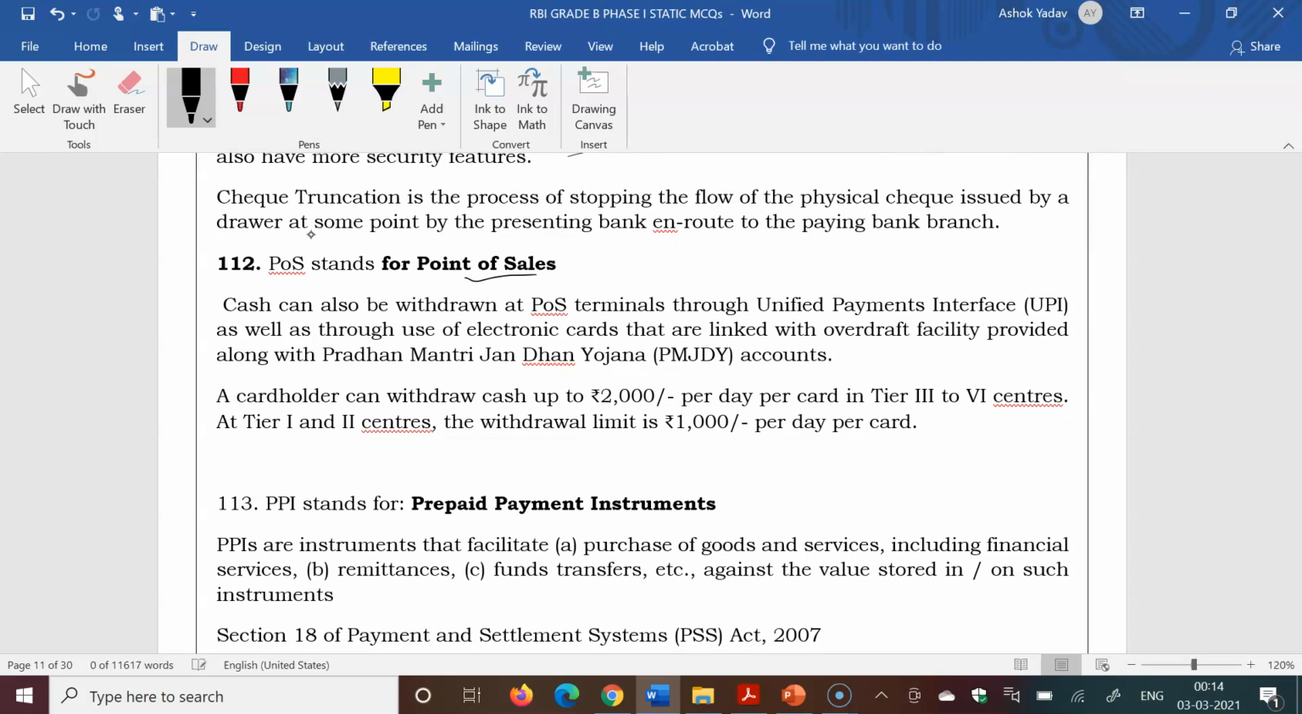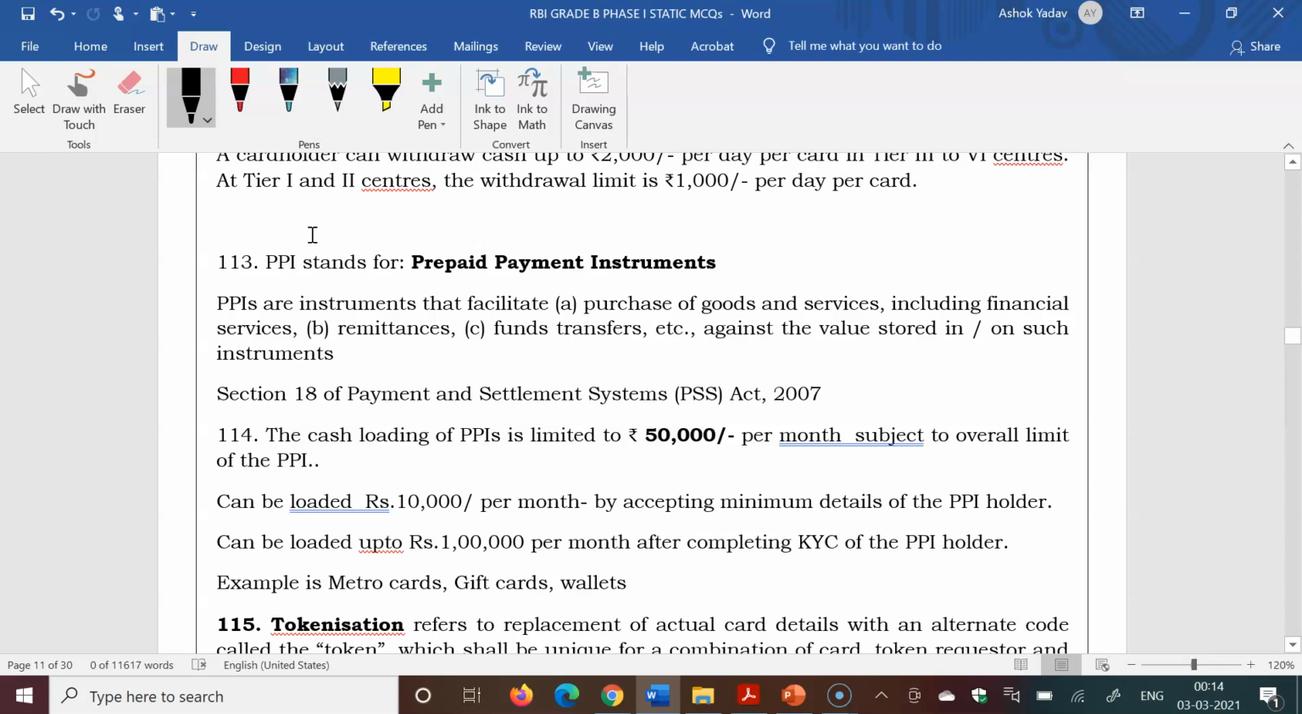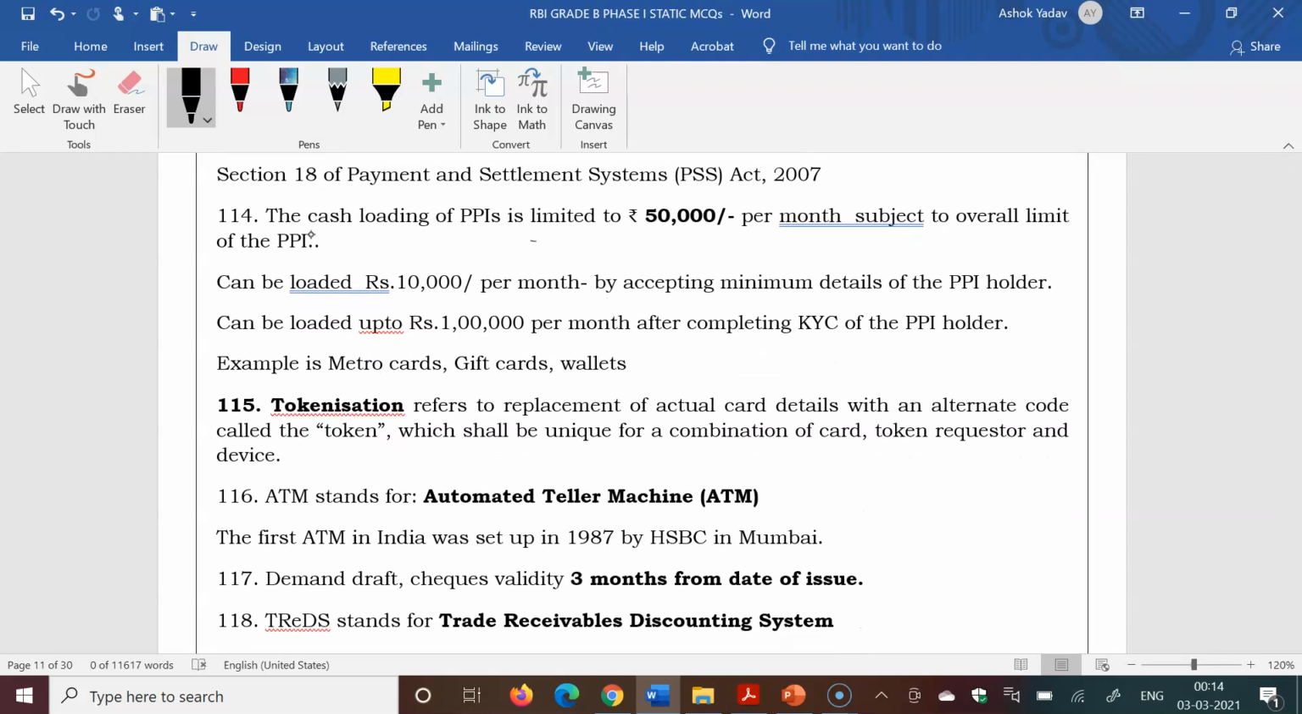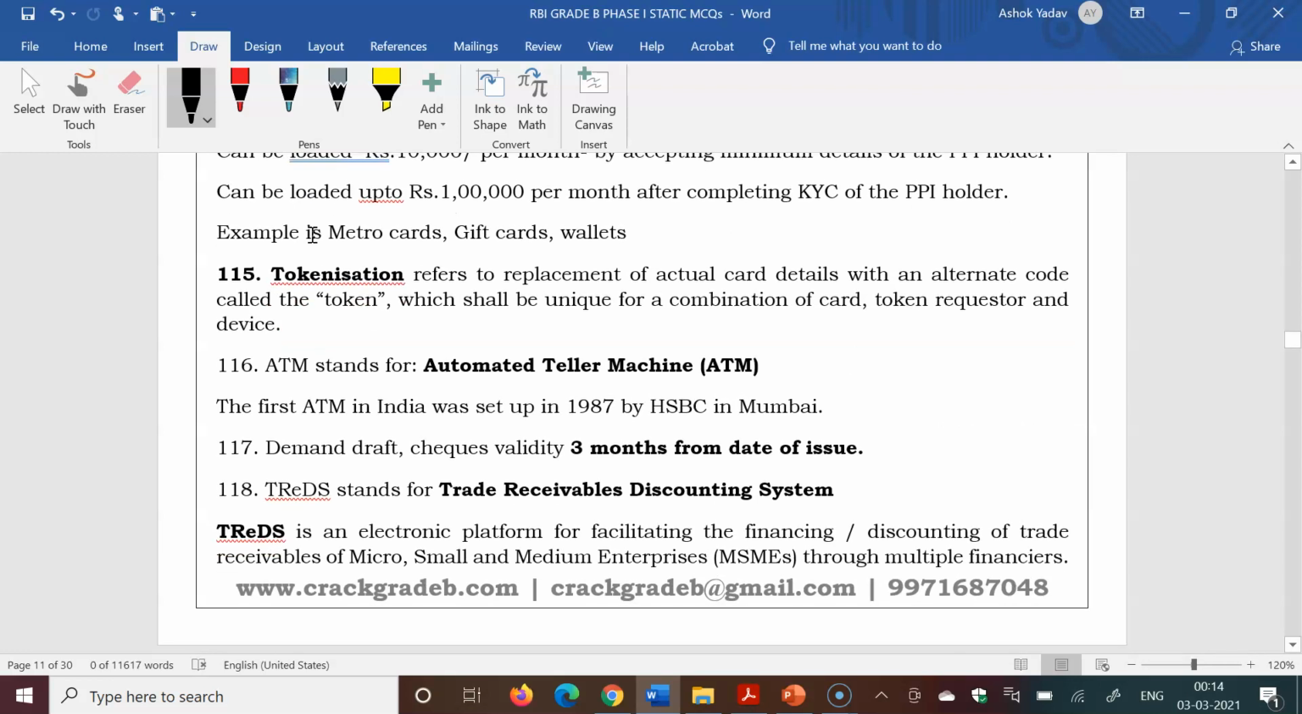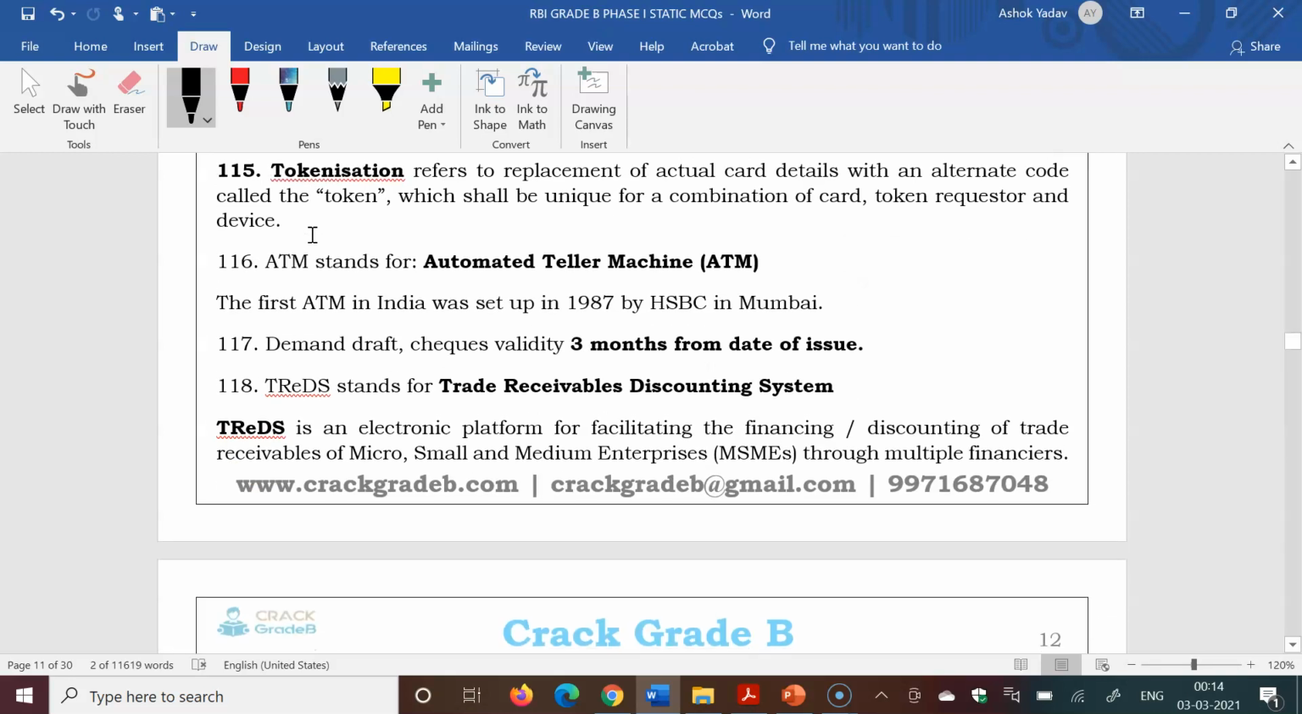POS is point of sale. PPI stands for prepaid payment instruments. The cash loading of PPI is limited to 50,000 per month, subject to a limit of PPI. Tokenization refers to the replacement of actual card details with an alternate code called the token, which shall be unique for a combination of card, token requester, and device. Means actual card details are hidden and a code is generated, that is called a token. That is the tokenization definition.